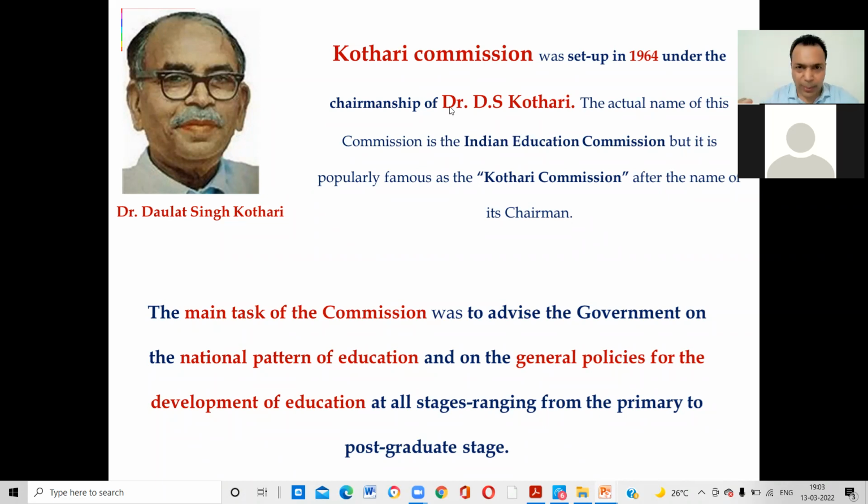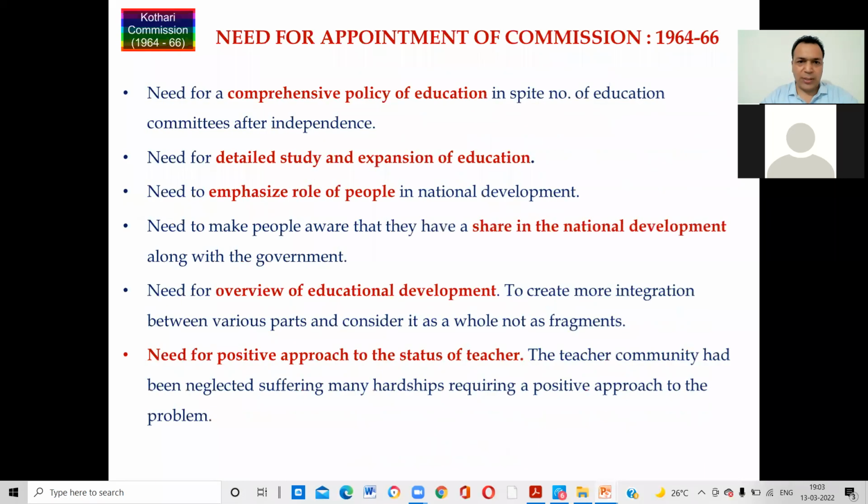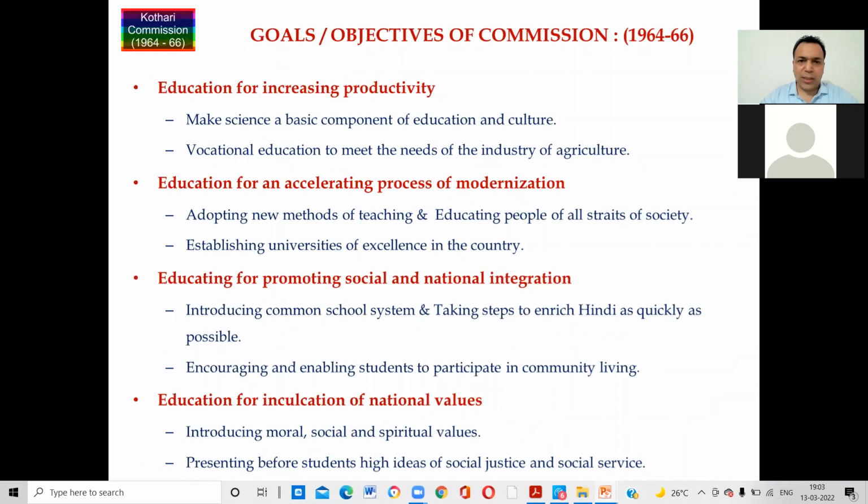Because there were a lot of problems in the education system, this commission came with some policies and recommendations. So you should know what the goals and objectives of that commission are. It talks about education for increasing productivity, education for accelerating the process of modernization, education for promoting social and national integration, education for inculcation of national values, right?